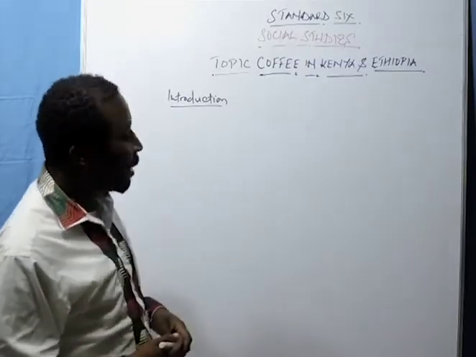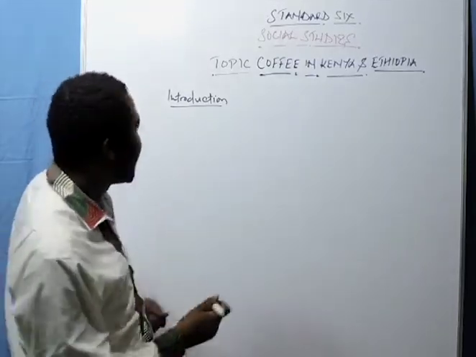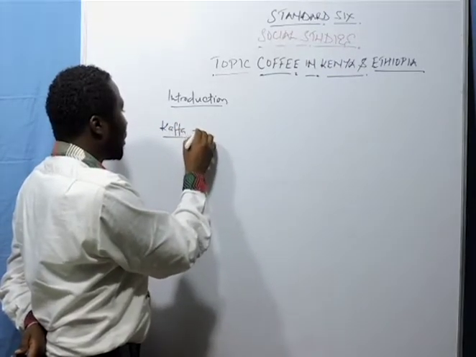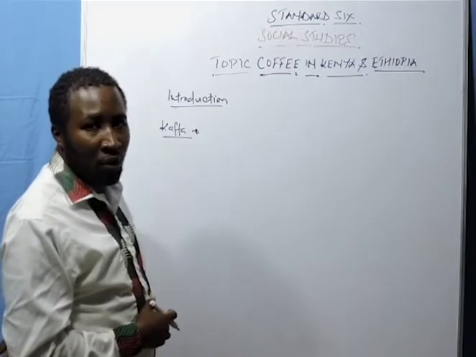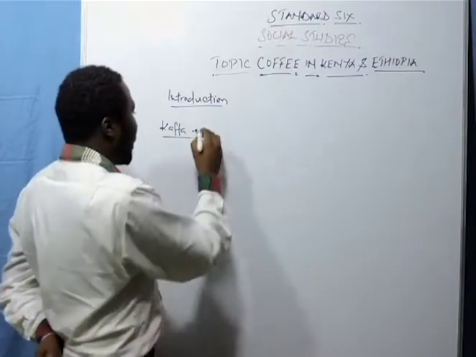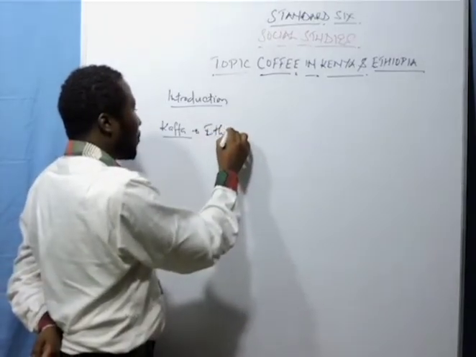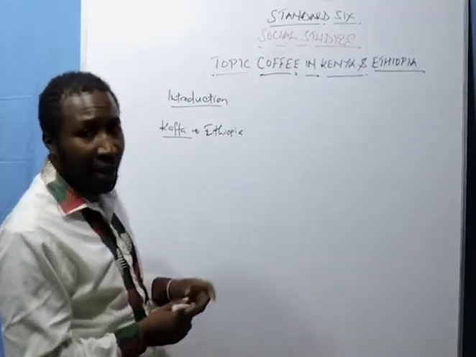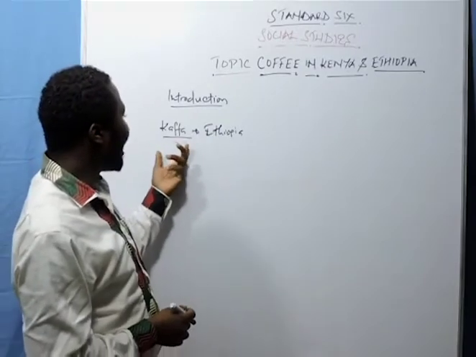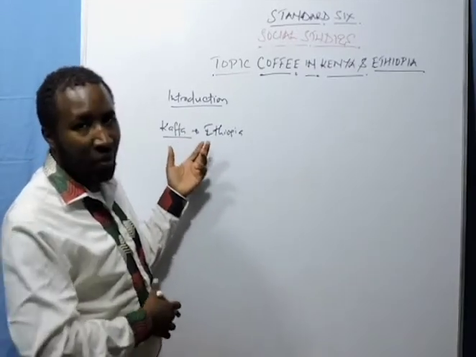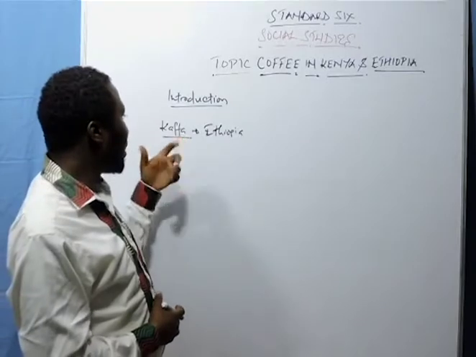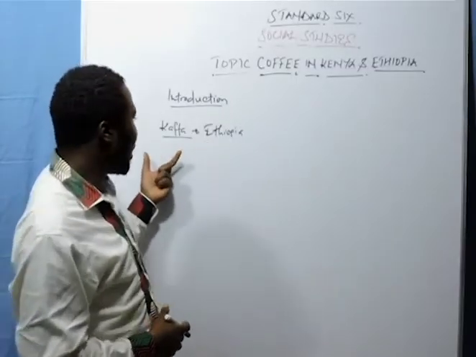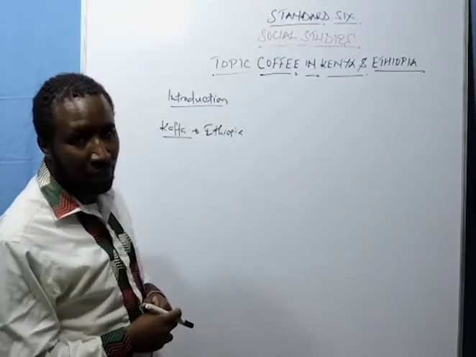Now, coffee came from the name known as kafa, or a term known as kafa. Kafa comes from a country known as Ethiopia. Why Ethiopia? Because coffee is widely or largely grown in Ethiopia. It has been grown in a province that was known as Kafa. So the word coffee came from Ethiopia by the name Kafa.